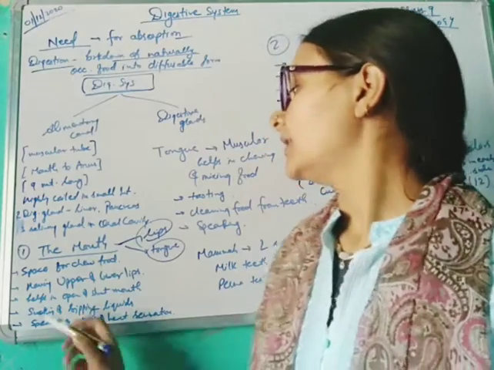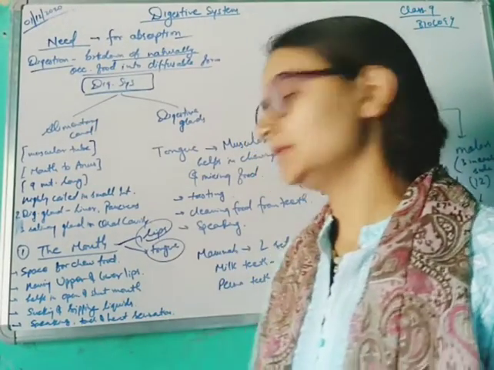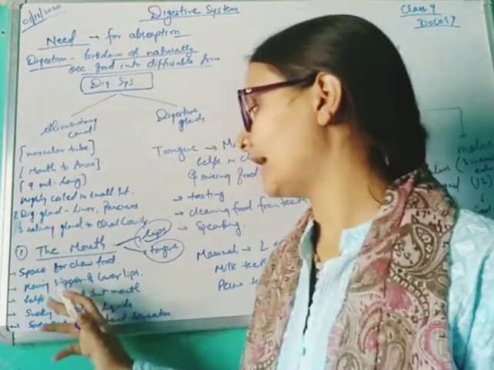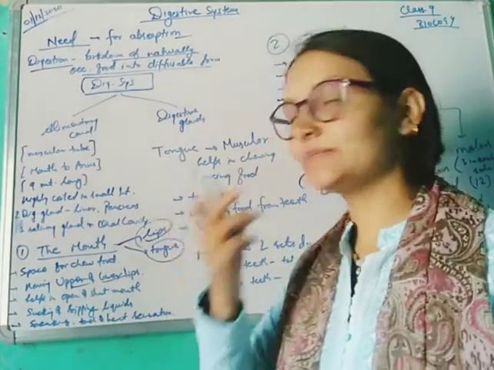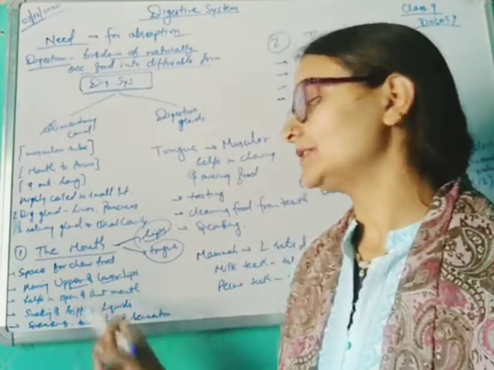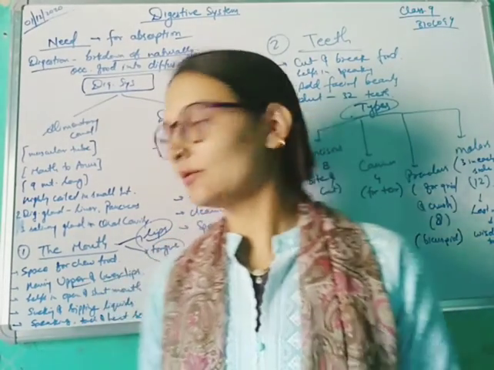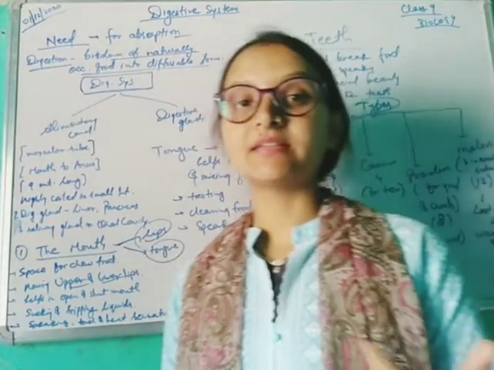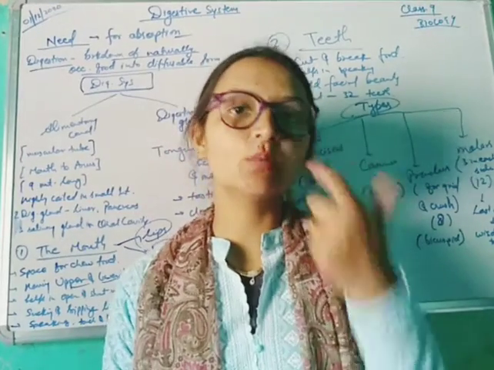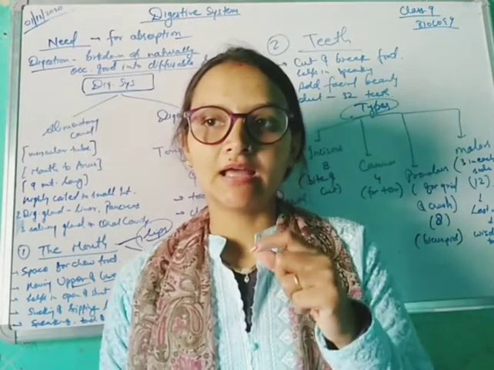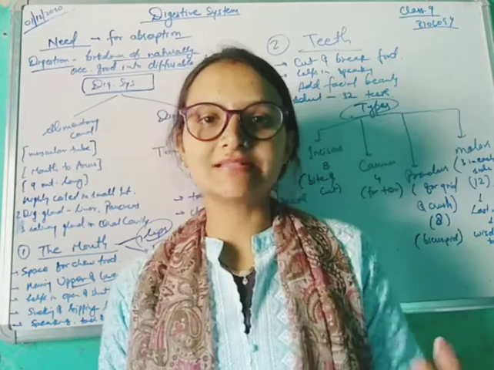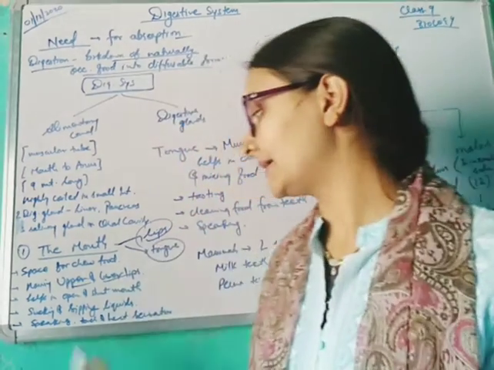So lips are the first part. There are two lips, upper and lower. They help in opening and closing the mouth, and they help in sucking and sipping liquid things, like water, juices, tea, coffee, anything which we drink by sipping